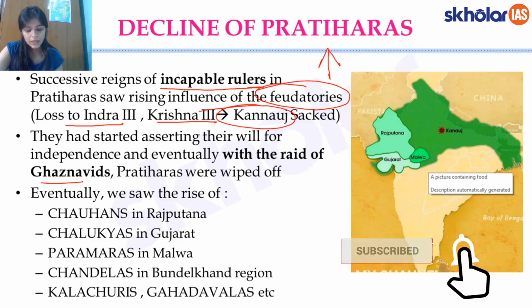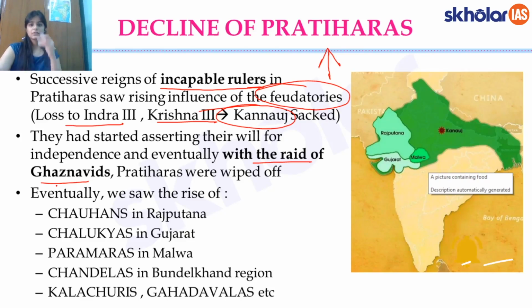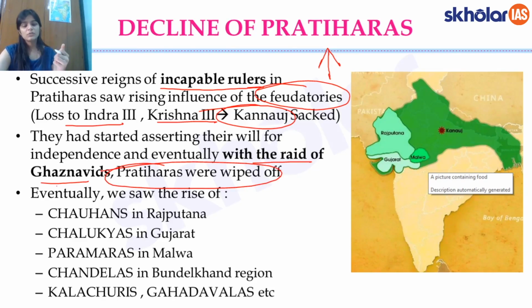Secondly, the raids of the Ghaznavids. So I spoke about that Mahmud of Ghazni made successive raids, multiple raids to India, and then during the reign of Rajapala, even Rajapala fled the battlefield. Ghazni had come in with so much might. So this was again the second important factor which led to the wiping off of the Pratiharas. So first, incapable rulers and feudatories started assaulting, and then the successive raids of the Ghaznavids.